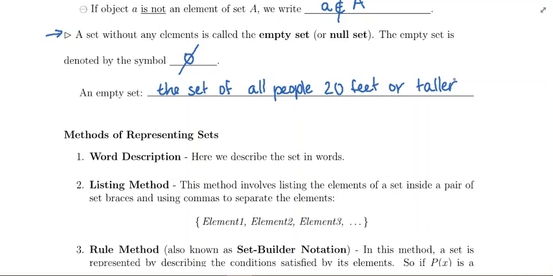Well, no one on this earth is 20 feet or taller. No such person exists, so there are no people in this set. This set has no objects, no elements. It is an example of an empty set. Now we're going to move on and talk about how we represent sets.